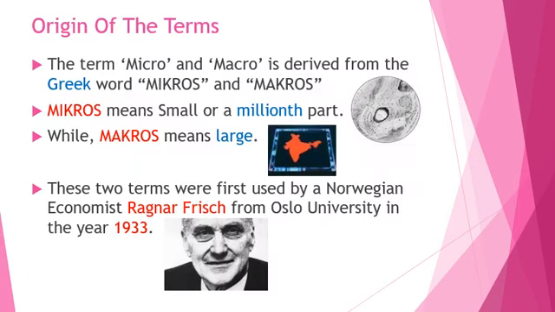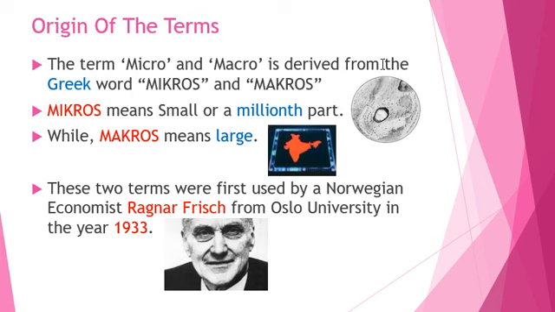So coming back, now this term micro and macro, where has it originated from? The term is originated from the Greek word micros and macros. Micros means small, a millionth part.